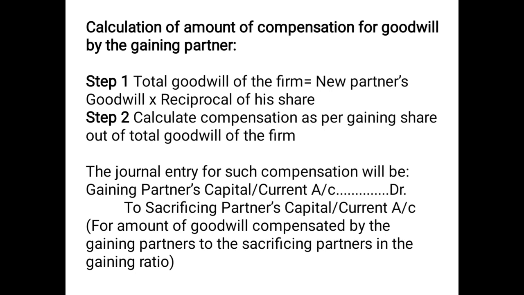Calculation of the amount of compensation for goodwill by the gaining partner. Step 1: Total goodwill of the firm is equal to the new partner's goodwill into the reciprocal of his share.